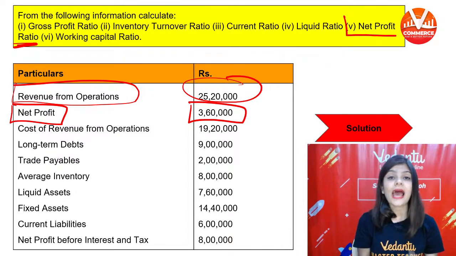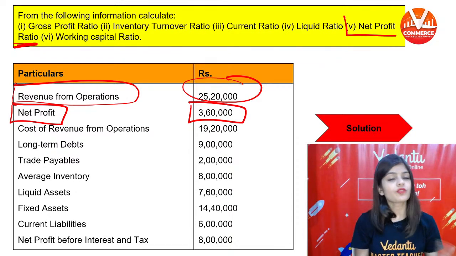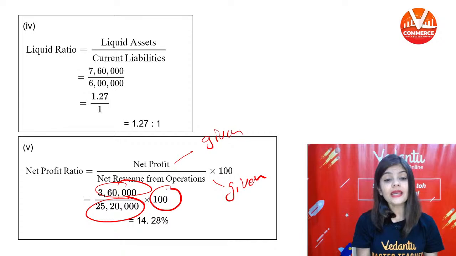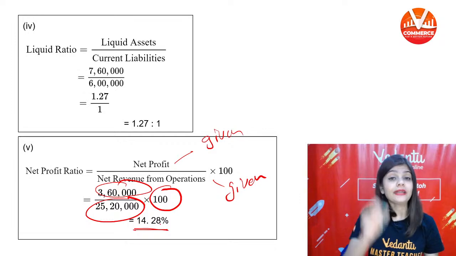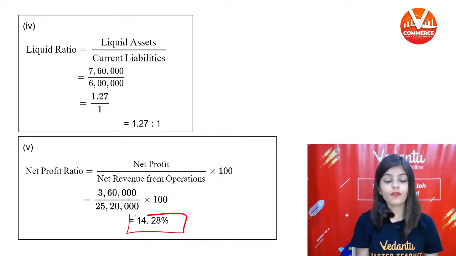So 3,60,000 divided by 25,20,000 multiplied by 100. Your net profit ratio is 14.28%. Always write down percent.